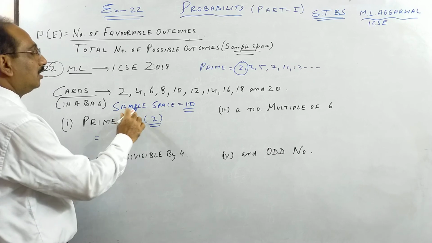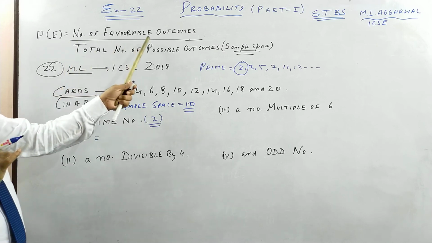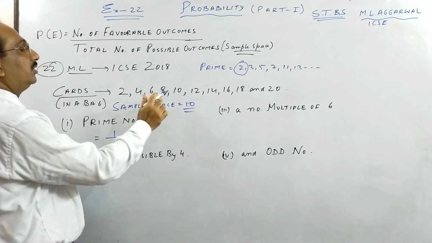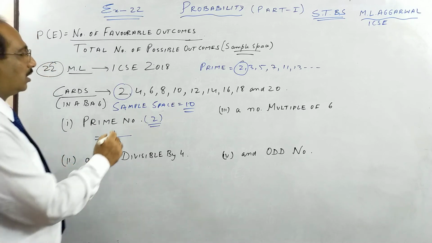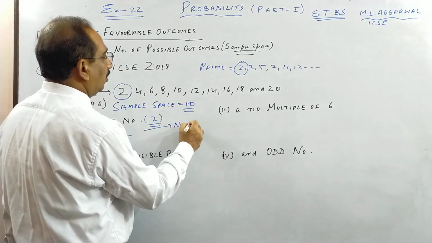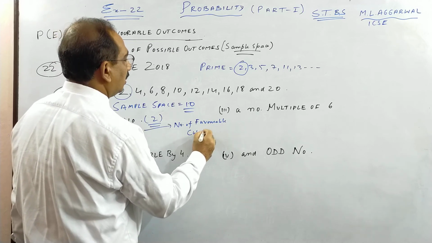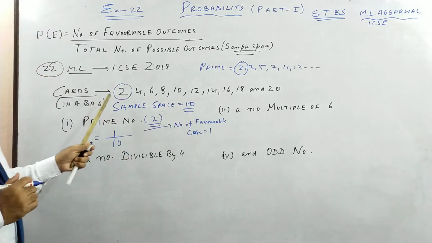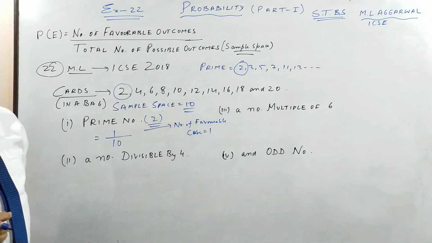So what is our favorable case? See the formula. That's why I have not rubbed it off. Every time you have to write this formula. Favorable outcome is 1. There is one prime number which is even, which is 2. And total outcome is 10. So answer is 1 by 10. You can write here that number of favorable cases is 1. Don't write 2, because 2 is one of the events where you take out a prime number out of all the even numbers from 2 to 20.